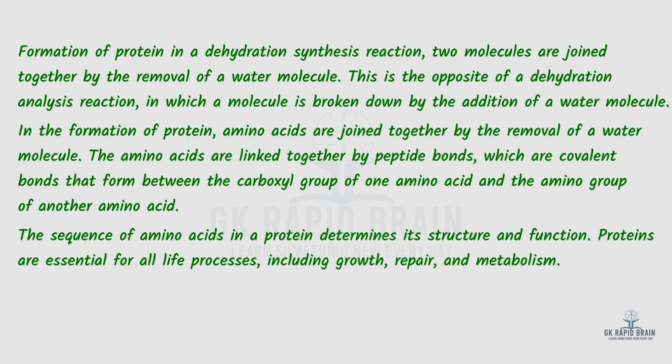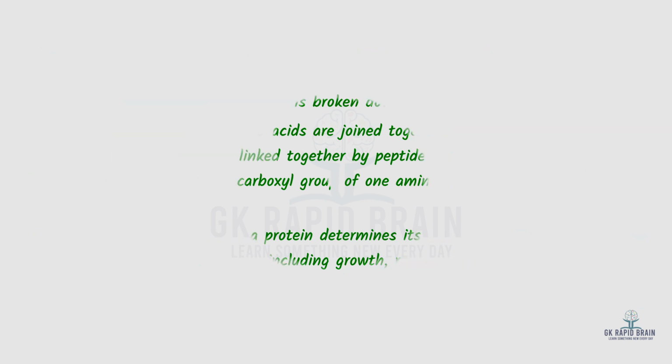In the formation of protein, amino acids are joined together by the removal of a water molecule. The amino acids are linked together by peptide bonds, which are covalent bonds that form between the carboxyl group of one amino acid and the amino group of another amino acid. The sequence of amino acids in a protein determines its structure and function. Proteins are essential for all life processes, including growth, repair, and metabolism.